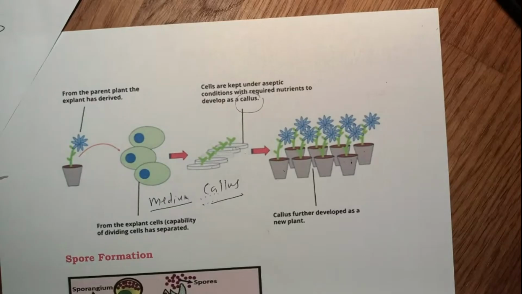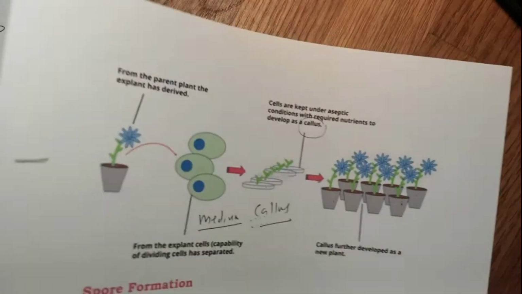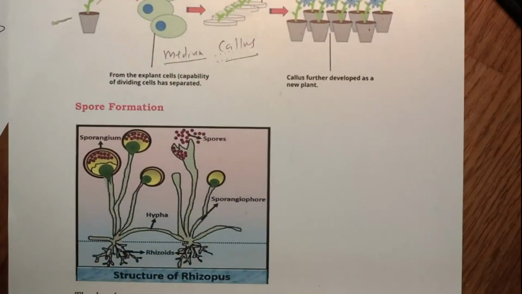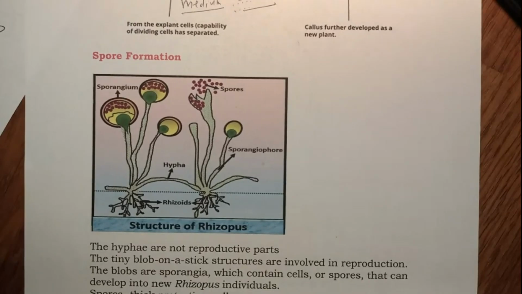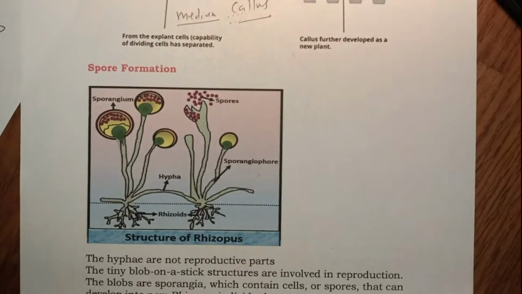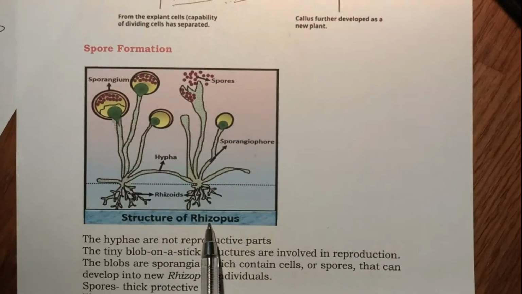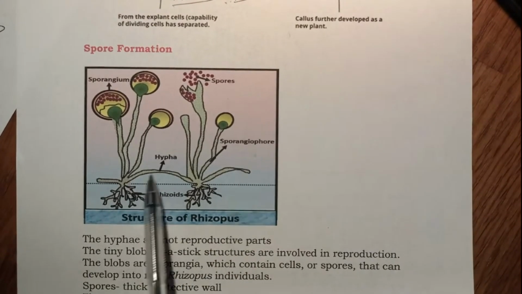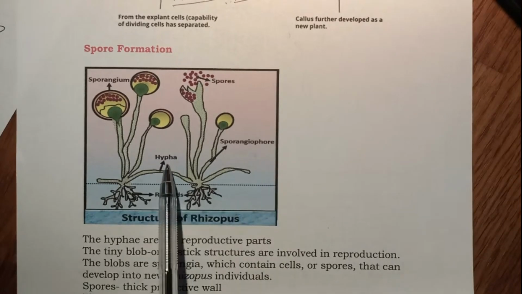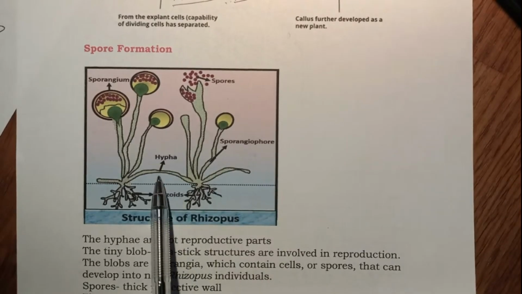Now the last part of this section of reproduction is spore formation. Spore formation is an asexual method of reproduction used in rhizopus. You remember the bread mold has a network of filaments called hyphae, single hypha, plural hyphae.